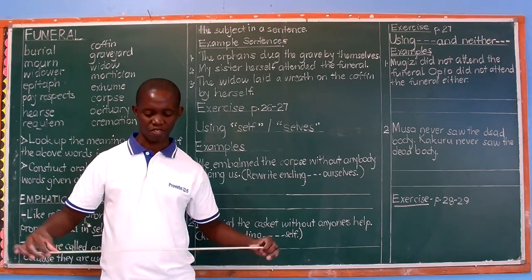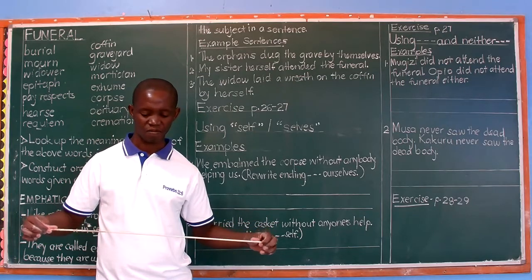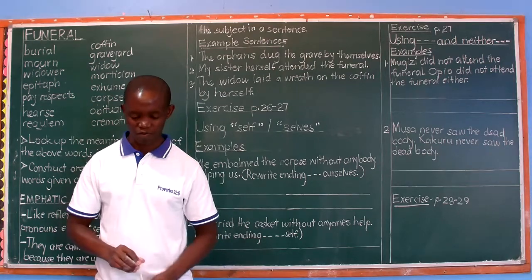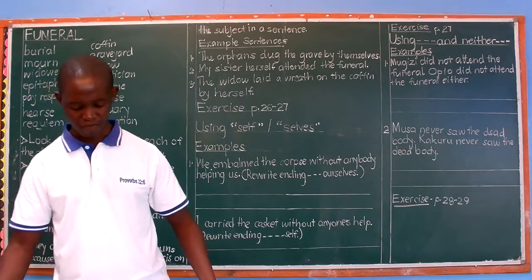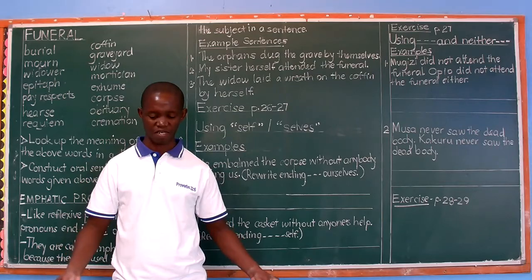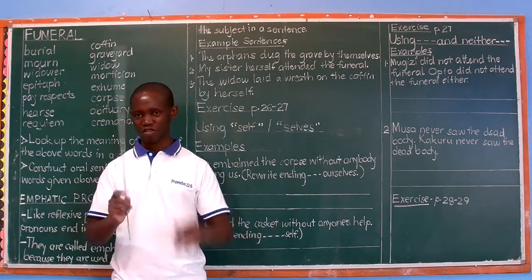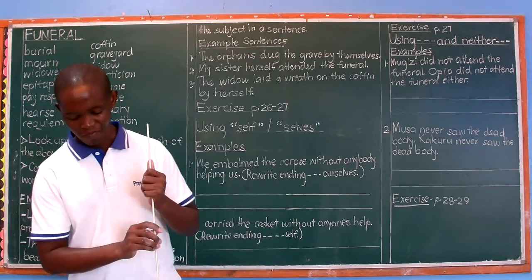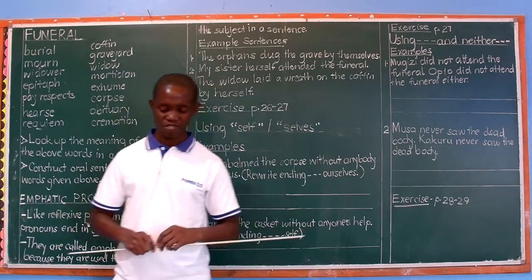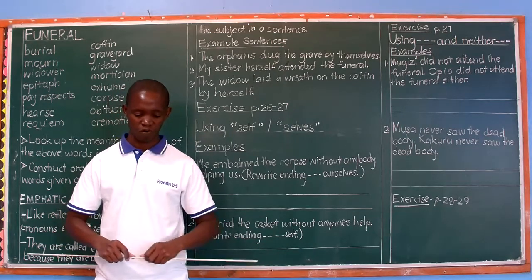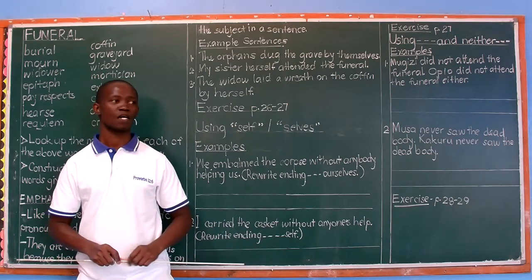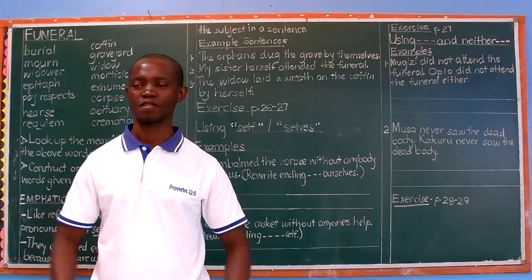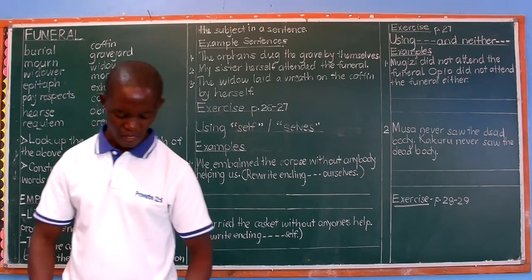Despite the fact that Sheikh Islam was a very rich man, he was buried in 2 shrouds. Then if you want to use despite within the sentence, you will say, Sheikh Islam was buried in 2 shrouds despite the fact that he was a very rich man.